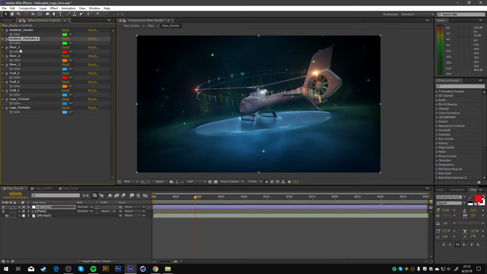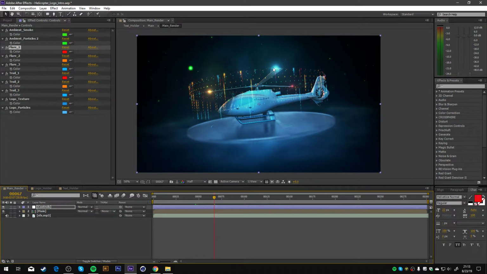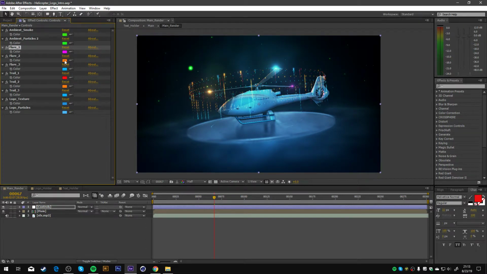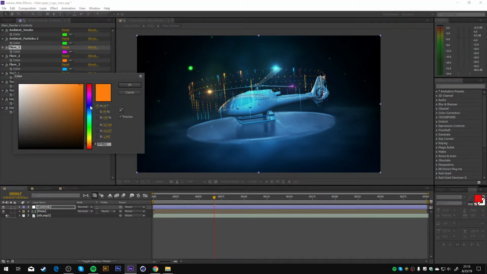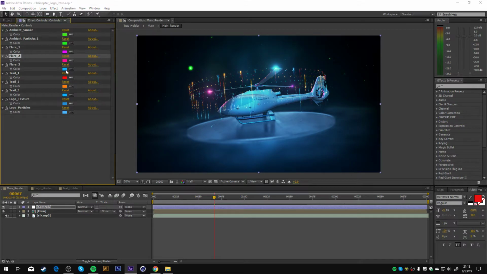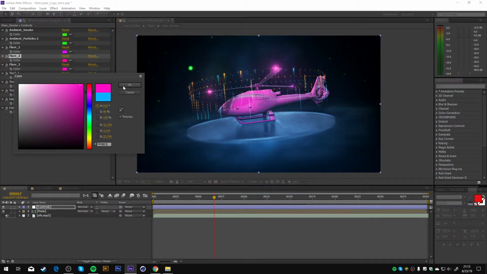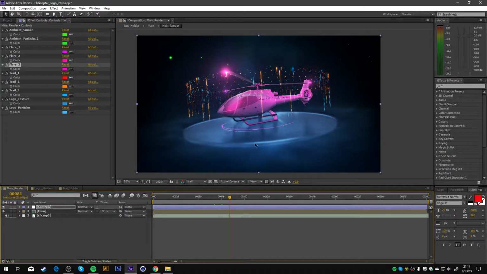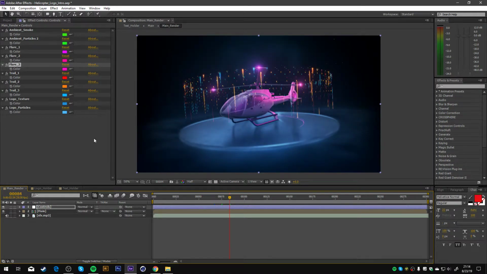Alright, looks good. You have the flare 1 and 2 and 3. It's gonna be these ones. Alright, flare 2 and same color. Alright, you can see the flare is affecting the helicopter.